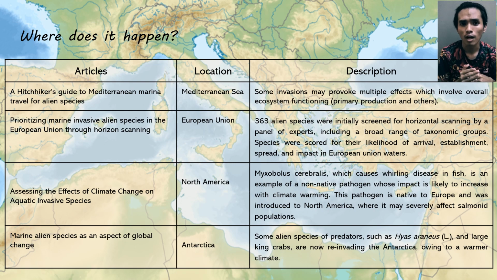A researcher found Myxobolus cerebralis, which is a whirling disease in fish. It is a non-native pathogen caused by the climate change, and this pathogen might affect the salmonid population.